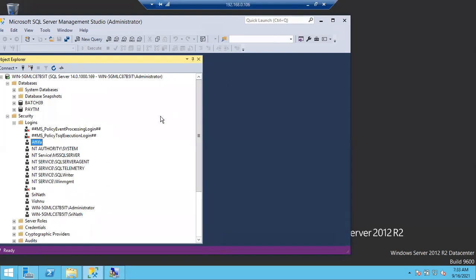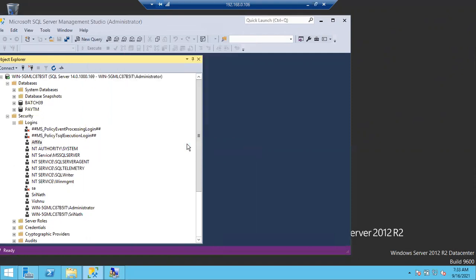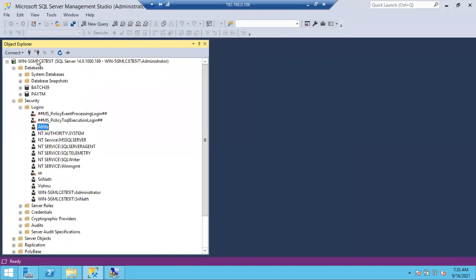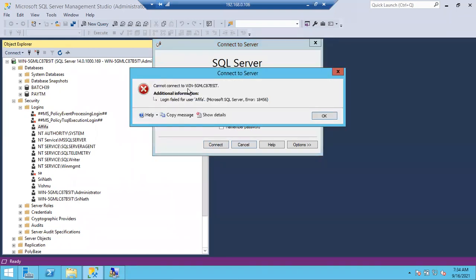Click on connect. There we have to select SQL Server authentication. Connect and choose SQL authentication, as Afifa is a SQL login, right? We have to enter the login as Afifa. After that, we have to enter the password, whatever we can give there, like 1, 2, 3. And click on connect. Don't tell your password to anyone. Click on connect.